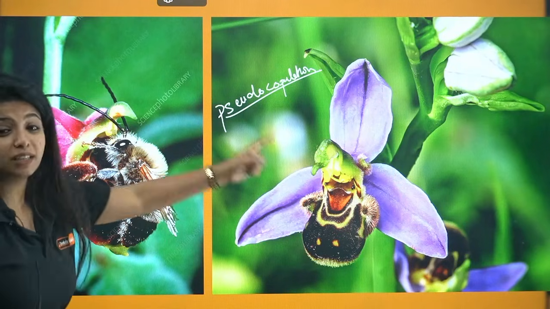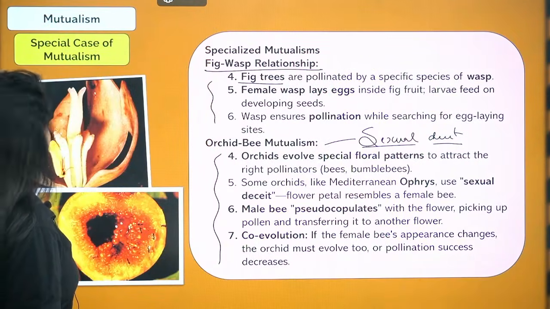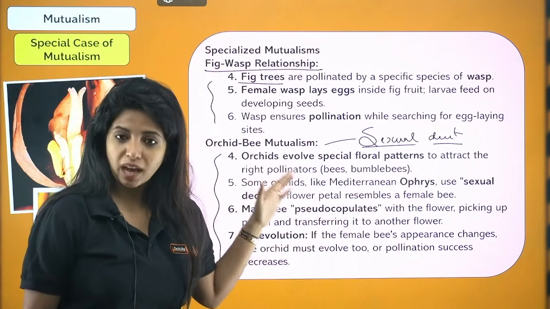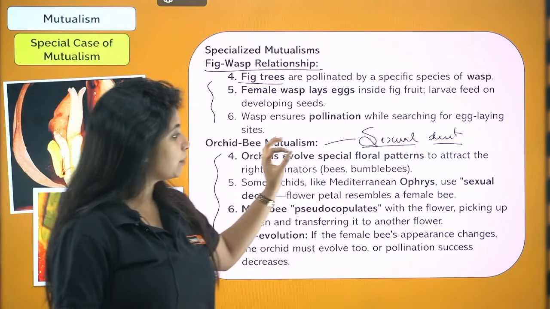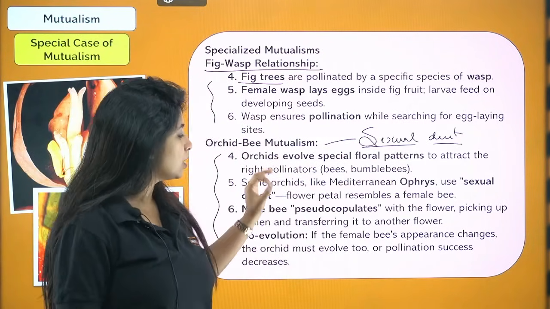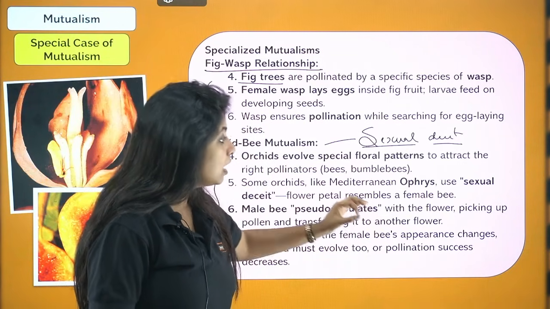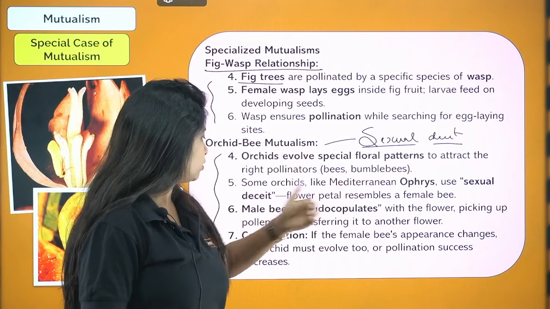But over here, isn't the bee getting cheated? Yes. This is why we call this sexual deceit. So yes, a mutualistic relation is happening over here, but sexual deceit is also happening. Some orchids like Mediterranean orchis use sexual deceit. Flower petals resemble a female bee. The male bee pseudo-copulates with the flower, picking up pollen and transferring it to another flower.